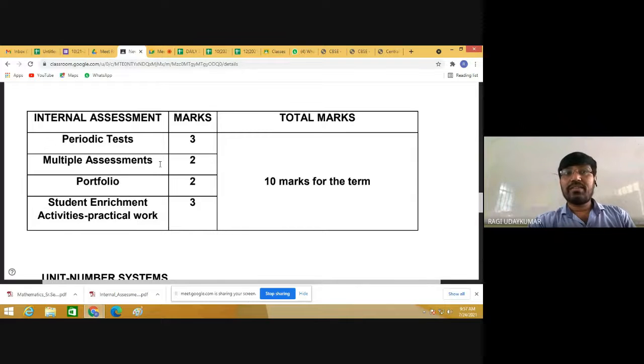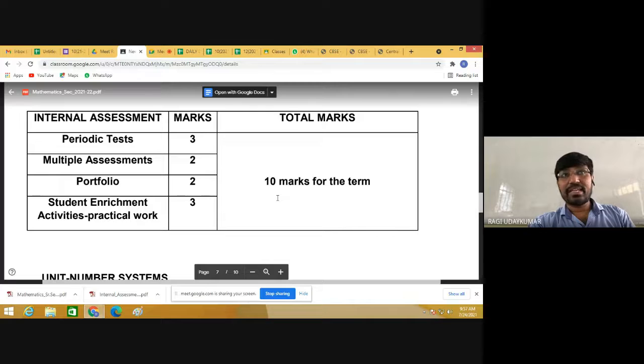Student enrichment activities and practical work. Some activities will be given to you, and you have to perform them and write them in a separate record, and you need to maintain that separate record. For that, 3 marks will be there, and at the end of term one an activity will be given to you as a test to perform. Based on that, 3 marks will be given.